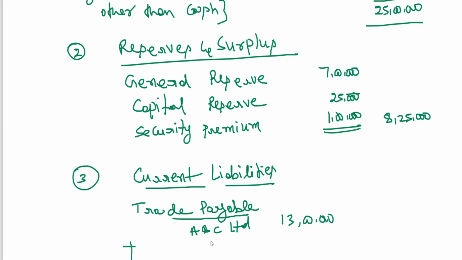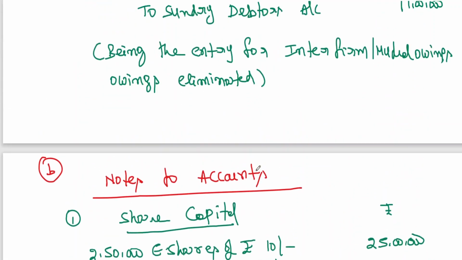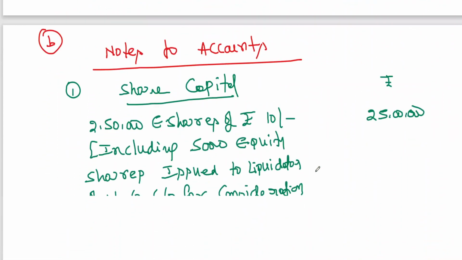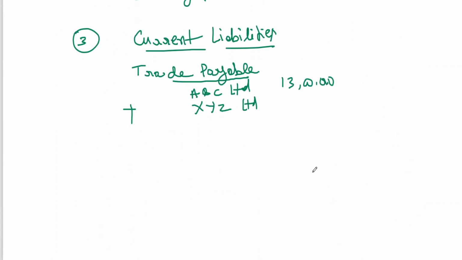Plus XYZ liability also has been taken, no? XYZ liability is how much? 3 lakhs has been taken, or you can see 3 lakhs. Minus mutual owings eliminated.